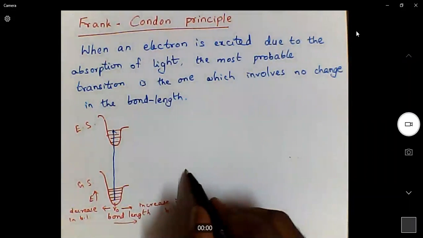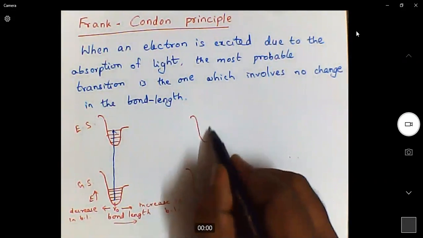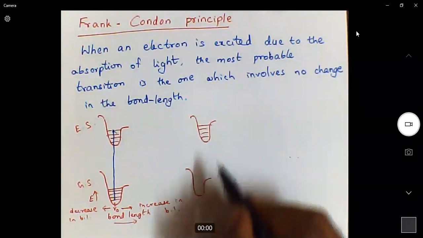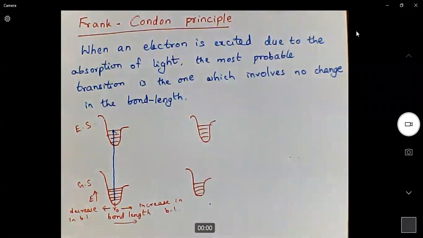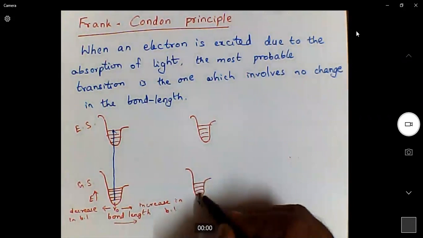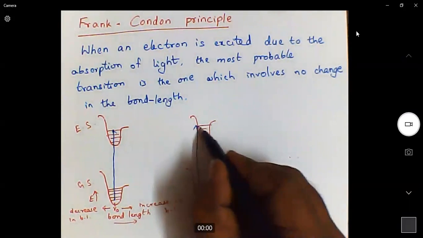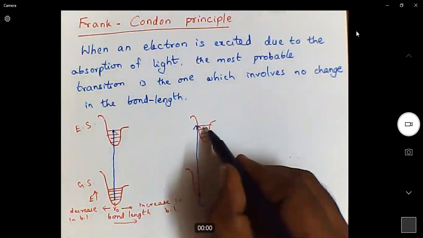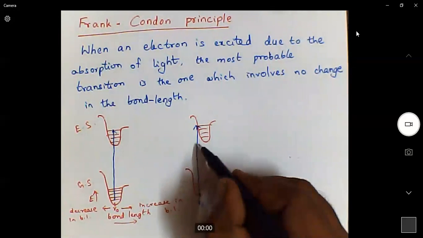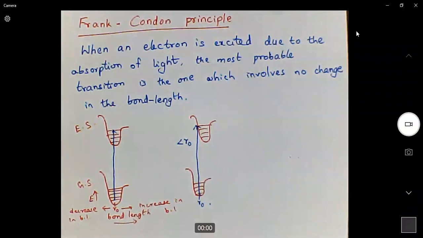Similarly, if it excites from the mean bond length to the highest level like this, it indicates a decrease in the bond length, but still it is acceptable.